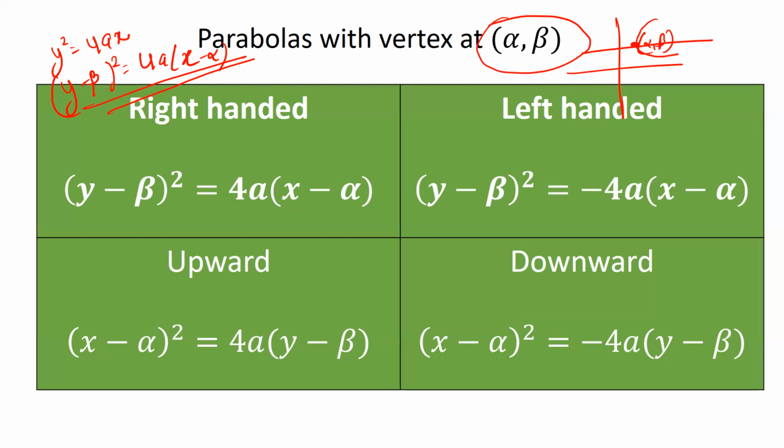All you need to do, as in your first video, is correlate and just replace x by x minus alpha, y by y minus beta, because all the points are shifting horizontally by alpha units and vertically by beta units. So this is all you need to do. All right.